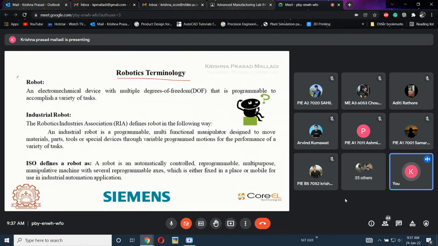These are some of the definitions given by many organizations. The first basic definition is that a robot is an electromechanical device. What is an electromechanical device? Give any example if you know.